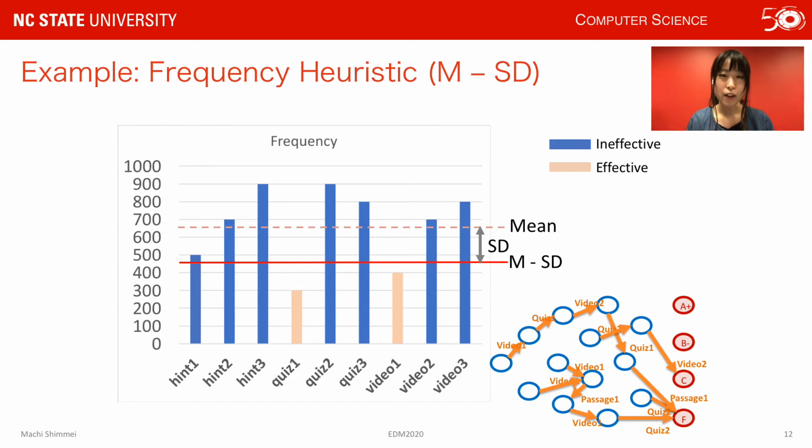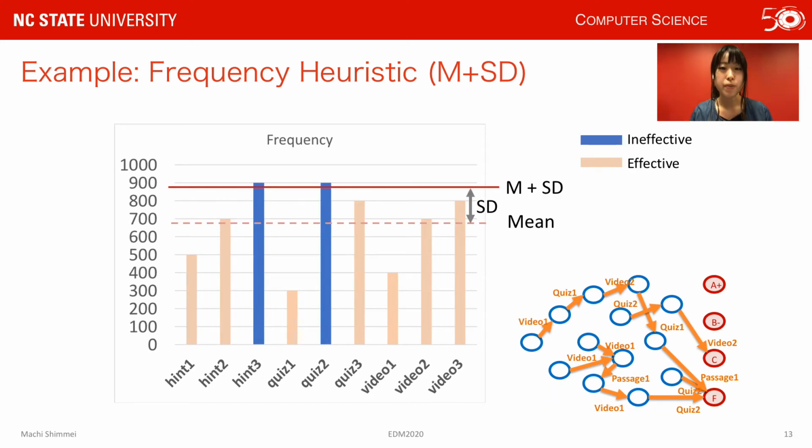Here, we count the number of times that each instruction component appears on this orange path. Once we calculate the frequency of each instruction component, we can calculate the mean and the standard deviation of the frequency. When we use mean minus standard deviation as a cutoff for the frequency heuristic, the instruction components whose frequency is above the cutoff will be classified as ineffective components and be included in the recommendation for refinement.